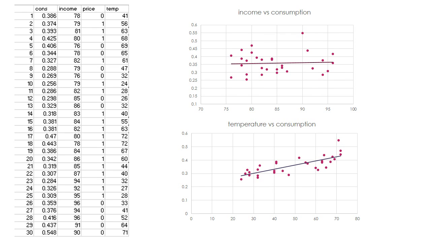And you can see that my linear trend line here is relatively flat, which shows that there is little to no correlation between income and consumption. However, for temperature as it relates to consumption, I see that there is a positive linear relationship between temperature and consumption.